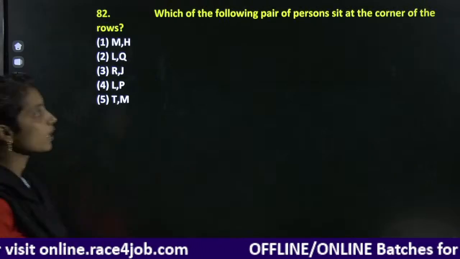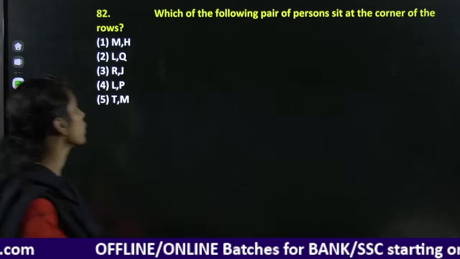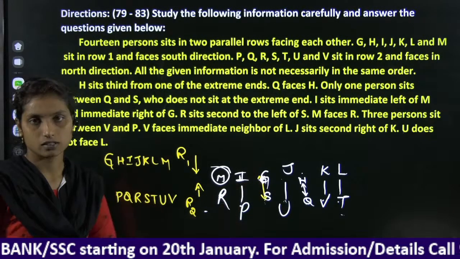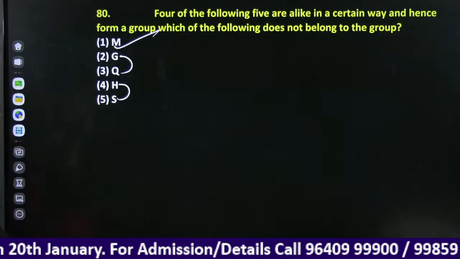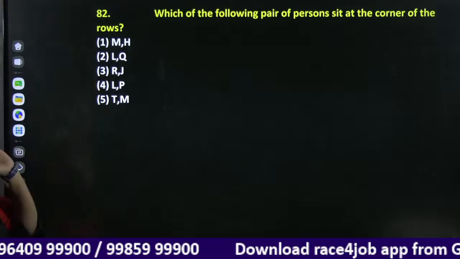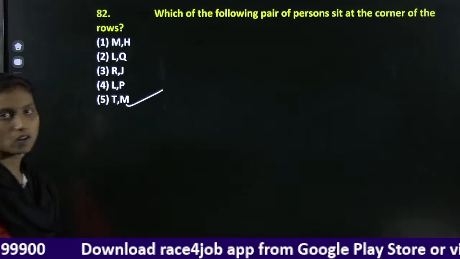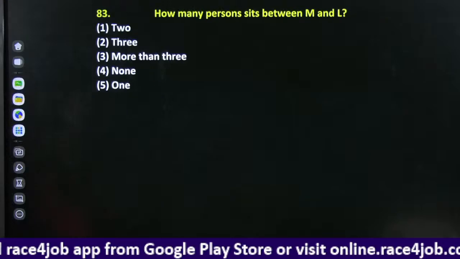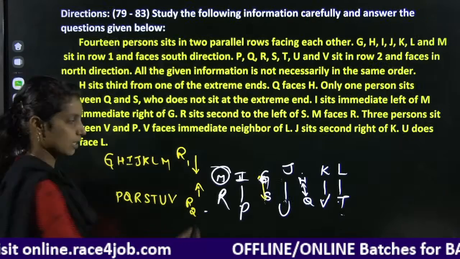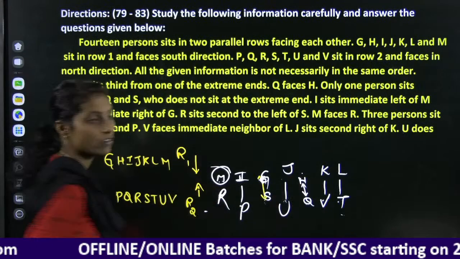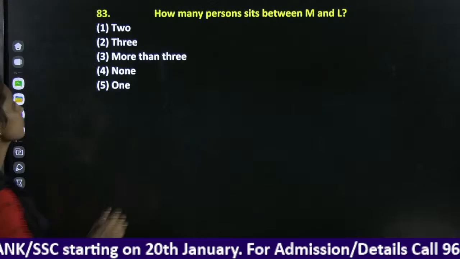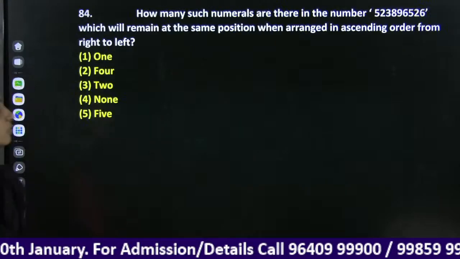Which of the following pairs of persons sit at the corners of the rows? Who are at the corners here? M, R, L, T. We'll check it here. M and T are at the corners. Next. How many persons sit between M and L? M is here, L is here. In between, we have 5 persons between M and L. More than 3.